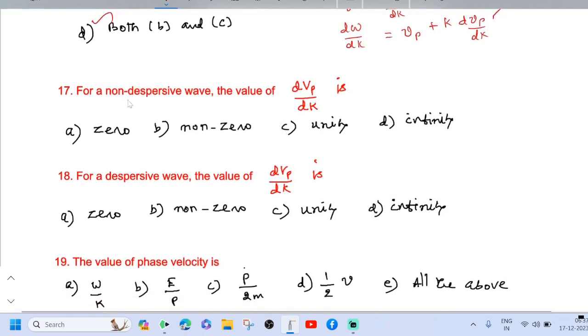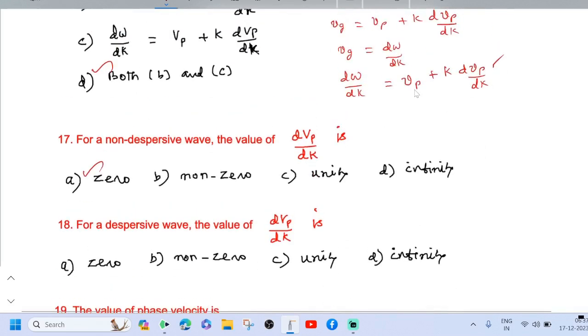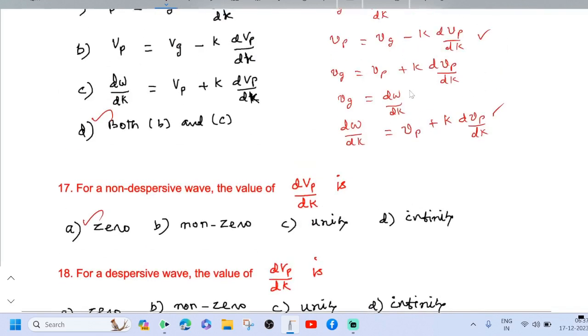For a non-dispersive wave, the value of dVp by dk is 0. If that is the case, then Vp equal to Vg: phase velocity equal to group velocity.